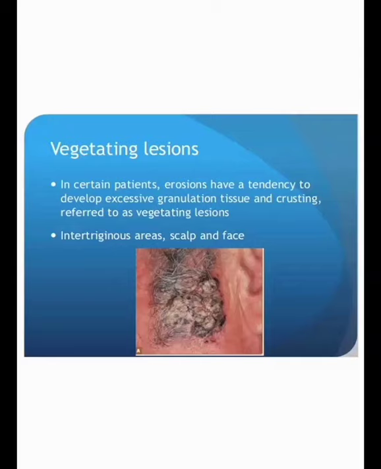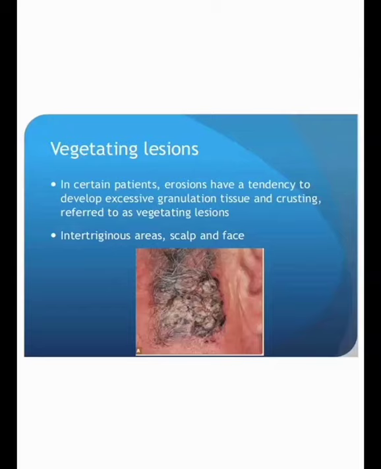So, for example, in this patient, you can see near the ear there are vegetative lesions. You can see the granulation tissue and the crust formations. So that is the feature of pemphigus vegetans.